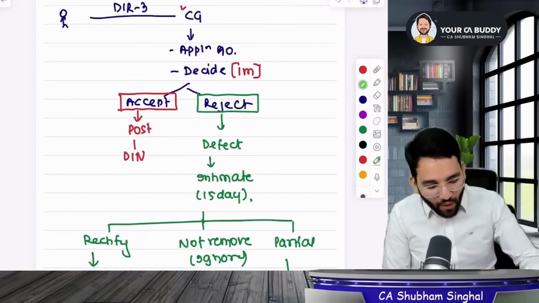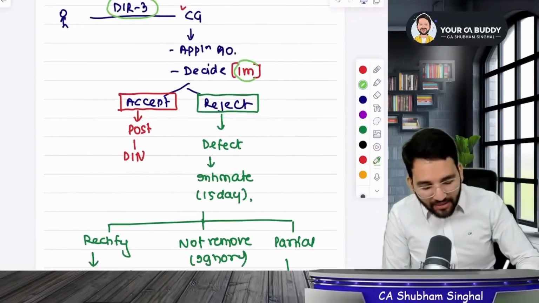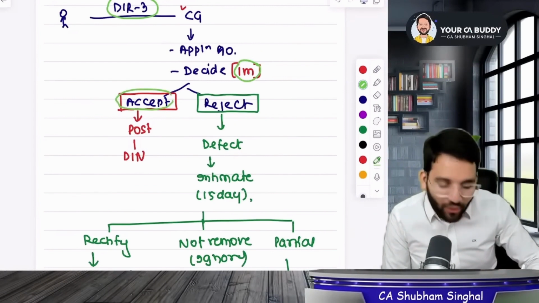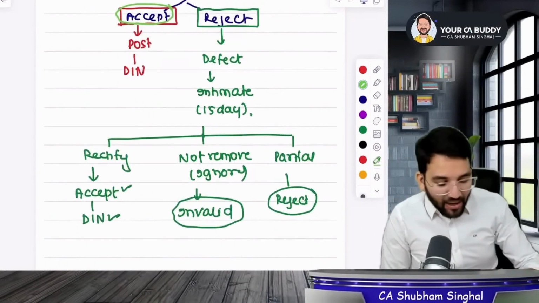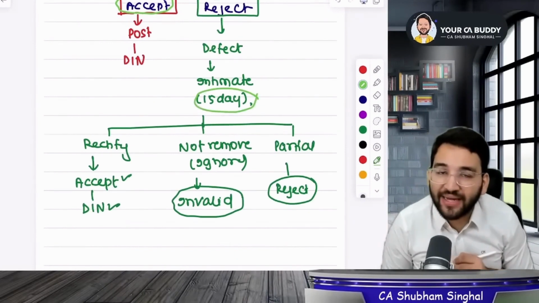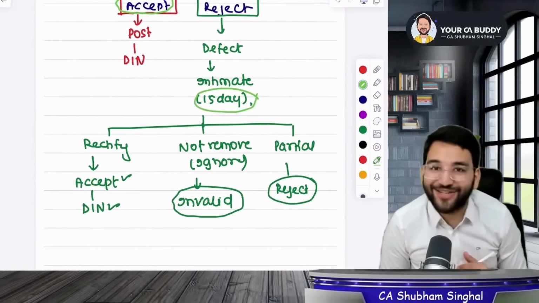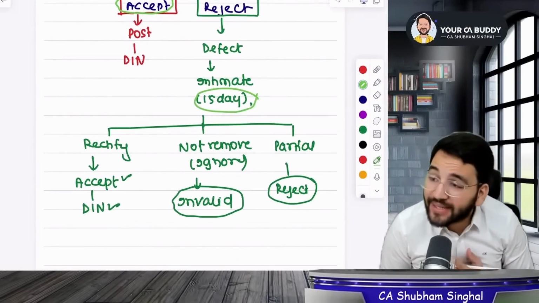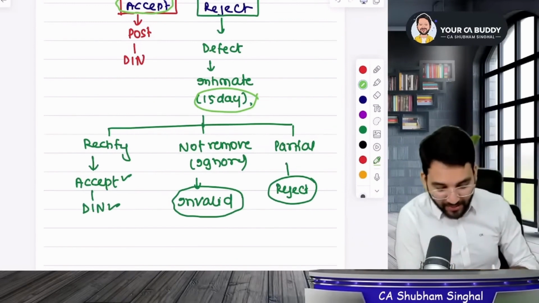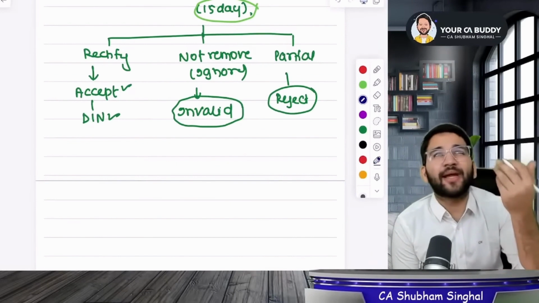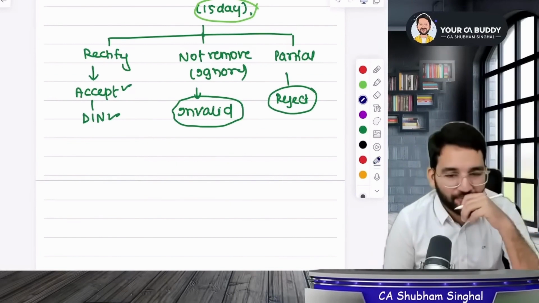You will take the DIR3. The application will be processed within a month. If it gets accepted, it will happen. Otherwise, you will receive a notice of defect. If a notice of defect arrives, you have 15 days to rectify it, or else the application will be rejected. What will happen to the application? It will be rejected. Are you able to listen to me? Are you able to hear? Yes, sir. Now tell me, the application will be rejected. This is right. Very good.